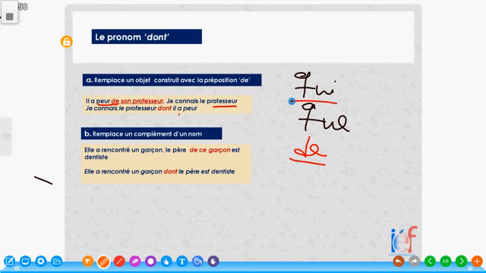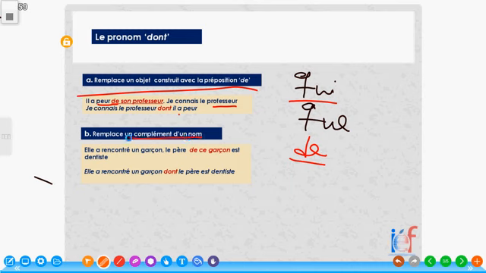So dont is used to replace, for example, look at this expression here: dont remplace un objet construit avec la préposition de. So it is used to replace an object that was constructed with the preposition de. Now, if you go to B, remplace un complément d'un nom. What is un complément d'un nom? We need to understand what that is first.